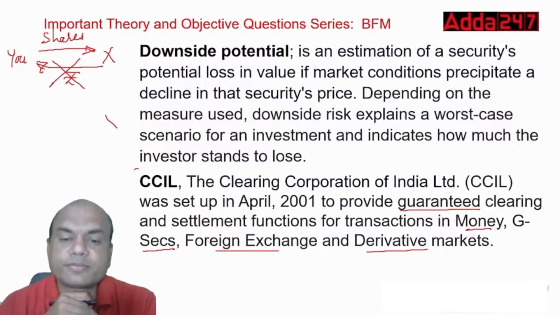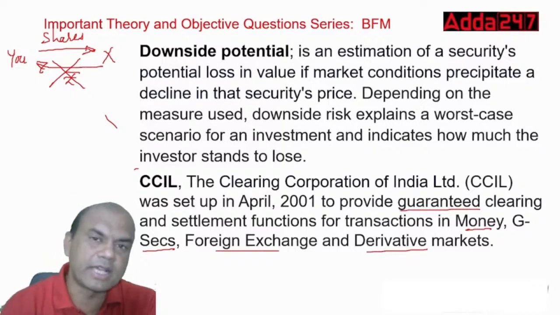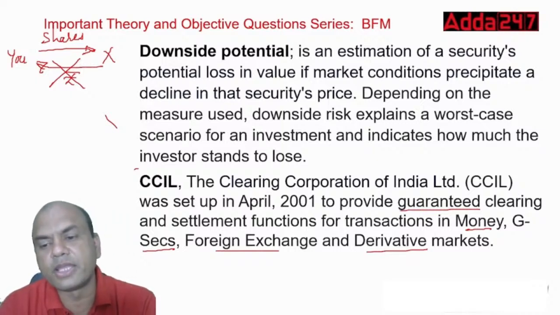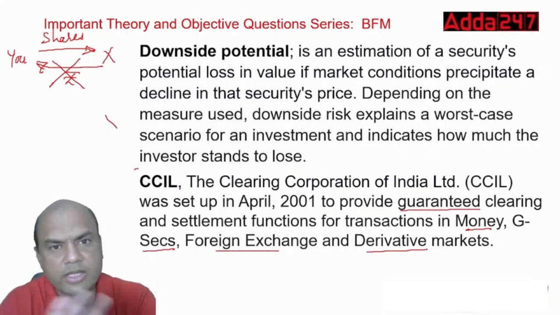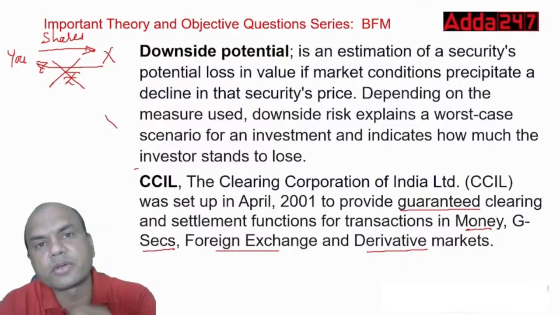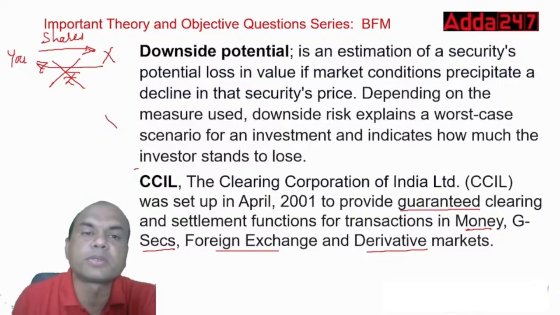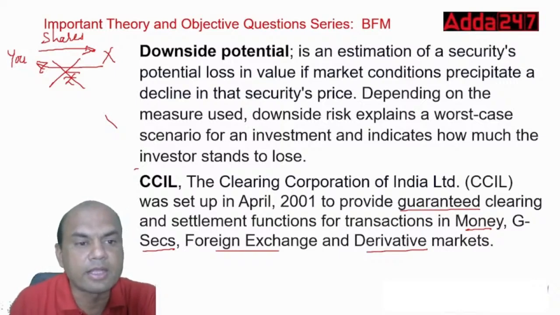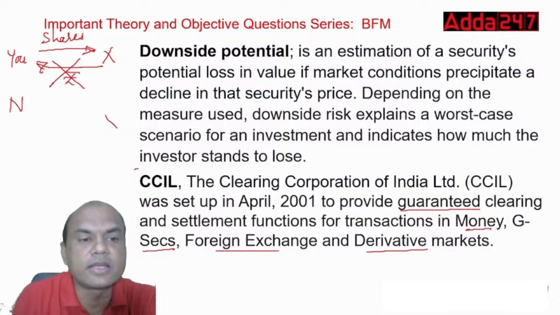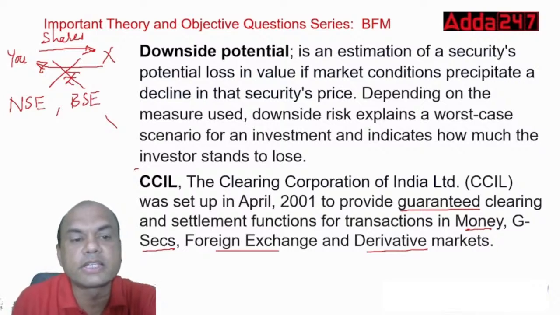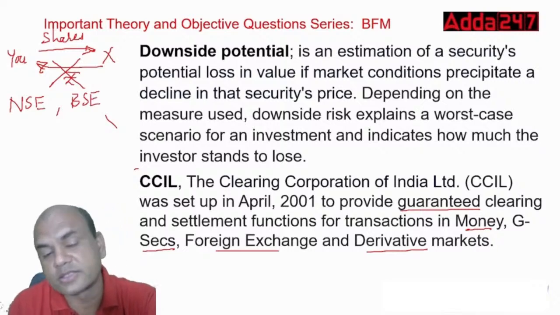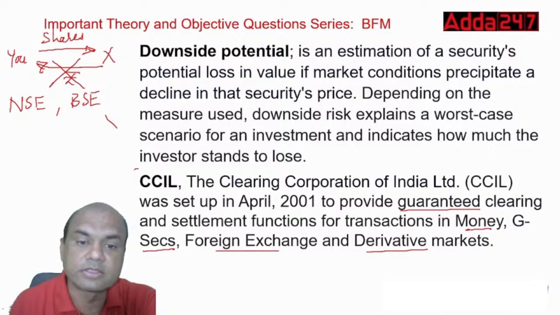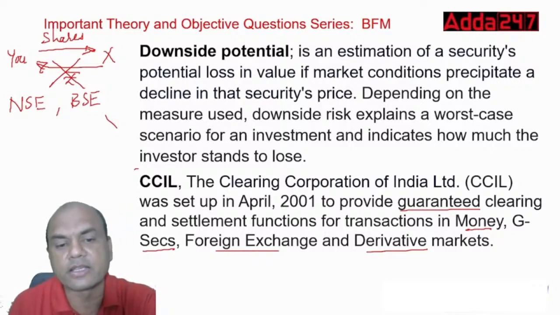Who takes care? Because here CCIL is very clear. CCIL is money, government securities, foreign exchange and derivatives market, for clearing. Does it say anything about shares? No. So who talks about shares then? Correct. NSE and BSE. These stock exchanges take care of the settlement risk of the shares. And for others, everything else, there is CCI.